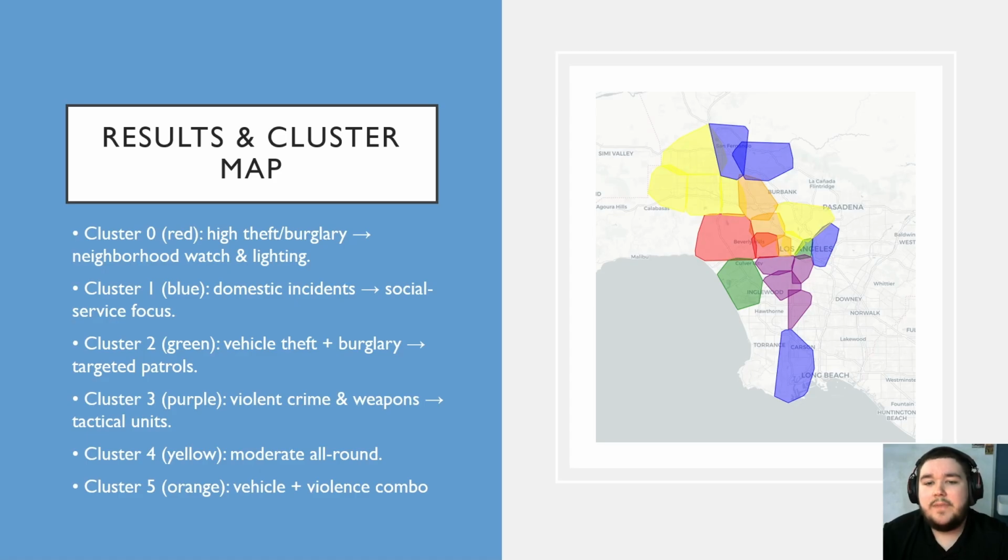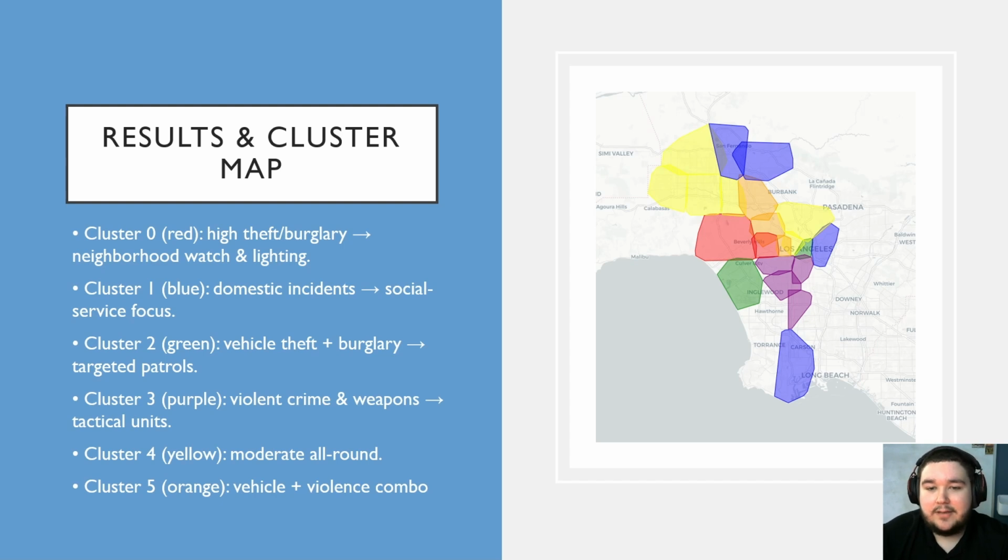Cluster 4, the yellow, is moderate across the board. That means it could include the same number of domestic crimes as burglary crimes. It's not really showing any signs of a popular crime type, so it's give or take neutral. Cluster 5, the orange, combines vehicle crime with violence, needing a hybrid strategy. That means like auto theft with assault charges or anything like that. You don't really want to drive a car through that area, I would say.